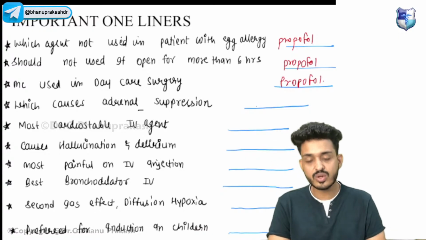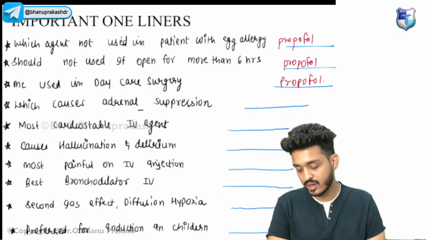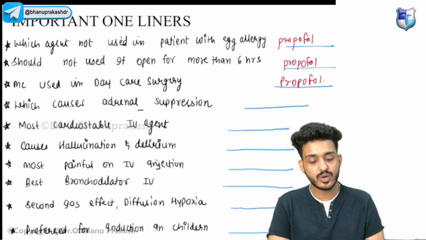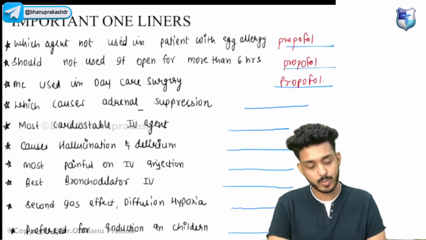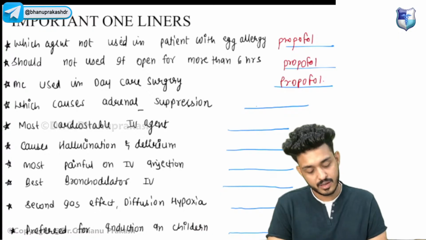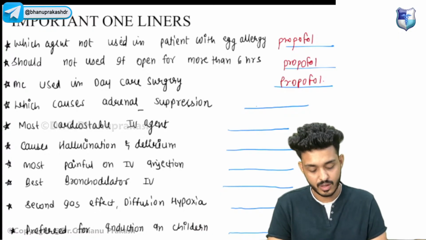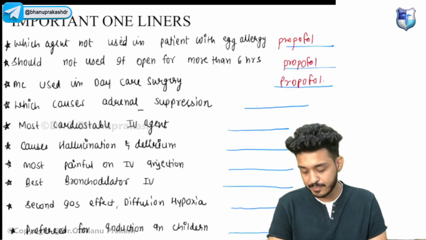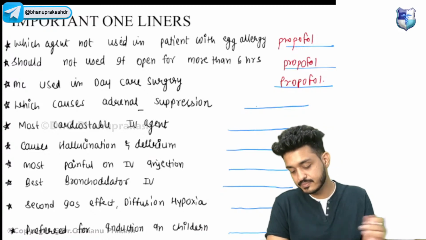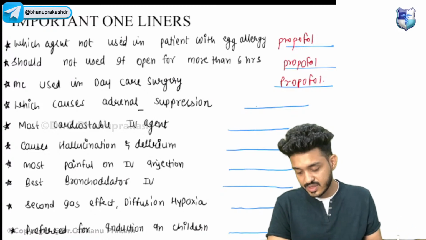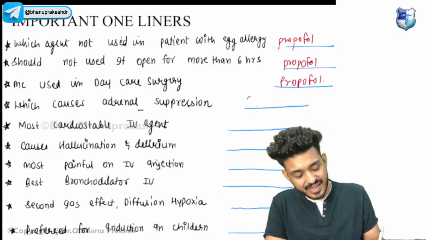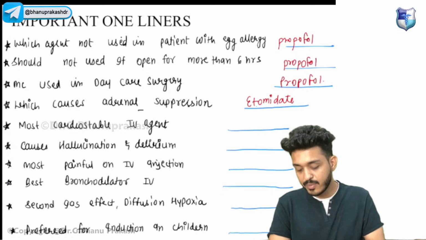Okay. Which one causes adrenal suppression? In an adrenal suppression patient, which one will we not give? Now try to answer. Not propofol. Answer for question number 4. Which causes adrenal suppression? Adrenal suppression, guys. Try to answer this one. Someone please try to answer. That is your etomidate. Etomidate, guys. I am talking about IV first.